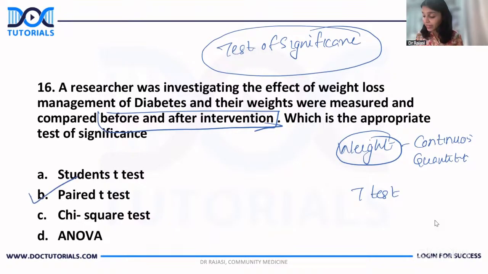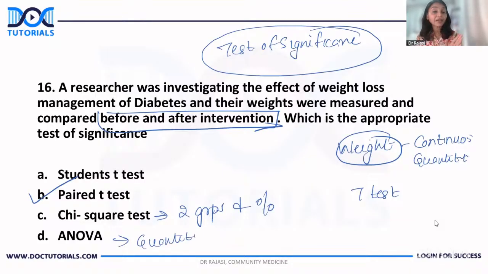And chi-square test you do when you have two different groups and the outcome is a qualitative variable, or it is given in percentage or proportion. ANOVA, again, you do for a quantitative variable like weight. But when you are comparing more than two groups, for example, if you are comparing the weight of diabetic, hypertensive, and hypercholesterolemic patients, that means you have more than two groups. So here there should be more than two groups for comparison.